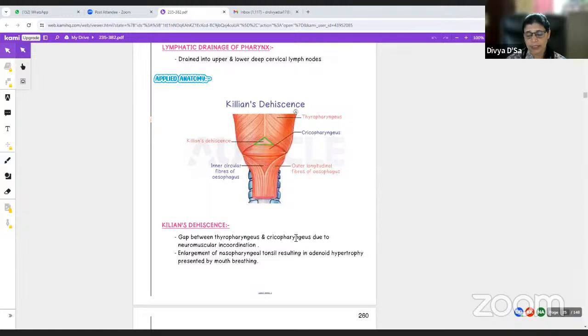Normally the Killian's dehiscence is present. When there is neuromuscular incoordination, then what happens is this mucous membrane, which is seen there between the gap, will bulge, okay, causing the Zenker's diverticulum. So enlargement.